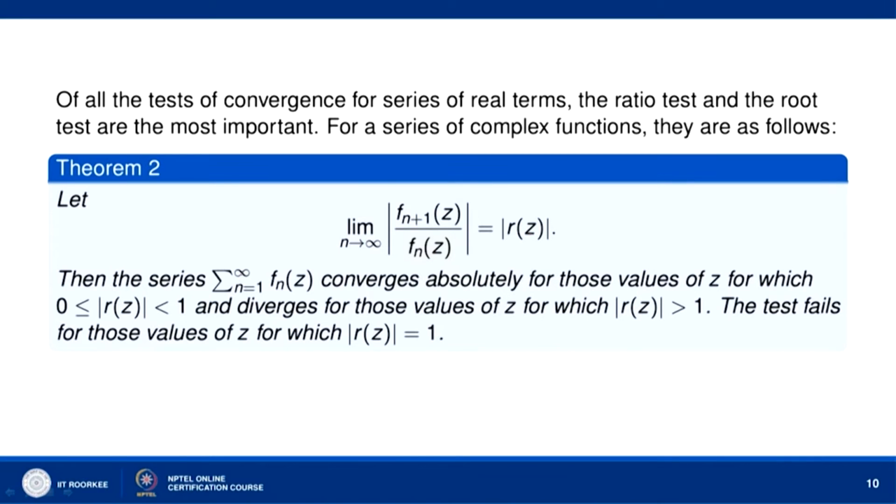Then the series sigma n equal to 1 to infinity f_n(z) converges absolutely for those values of z for which 0 is less than or equal to mod of r(z) less than 1, and diverges for those values of z for which mod of r(z) is greater than 1. The test fails for those values of z for which mod of r(z) is equal to 1.